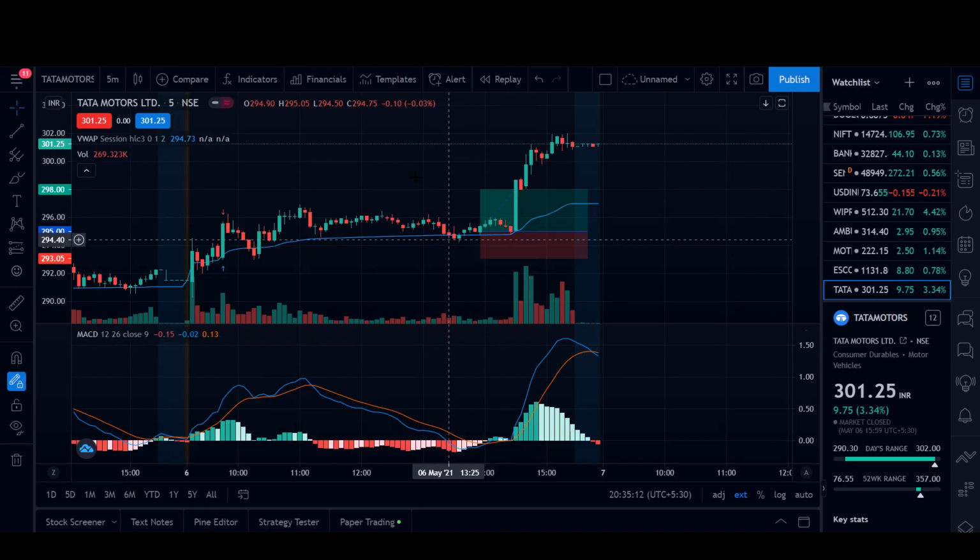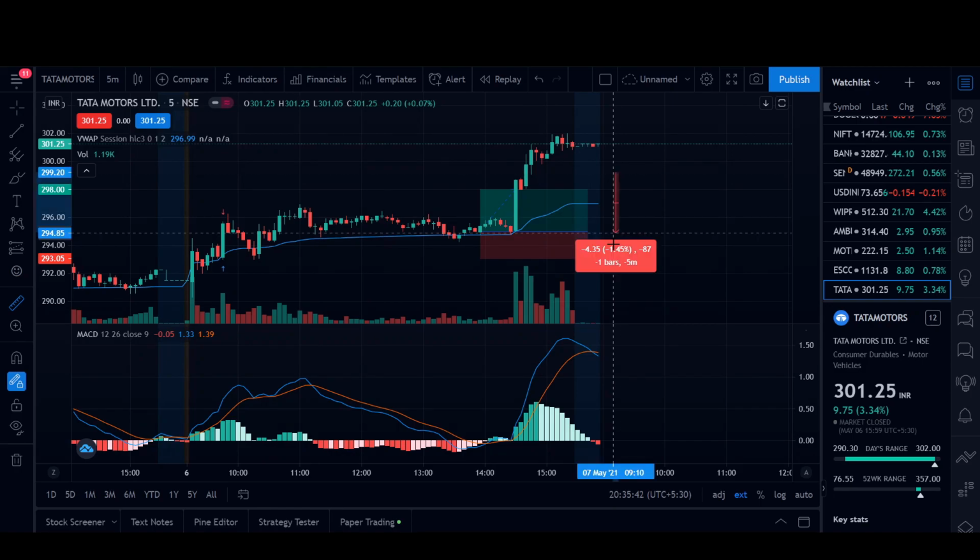And always remember, guys, that when the stock price is well above the VWAP, let's say somewhere here, and as we can see here, we have a buy signal here. So some people may decide on entering here. But the problem with trades like these is that your stop loss has to be very low, and the risk to reward ratio decreases, and it is a very risky trade. So I do not prefer buying stocks which are well above the VWAP. Okay, and same for the bearish trend.